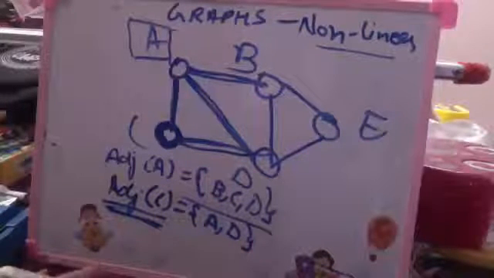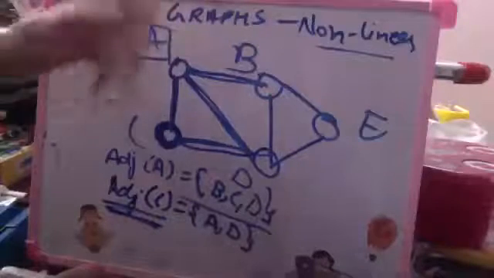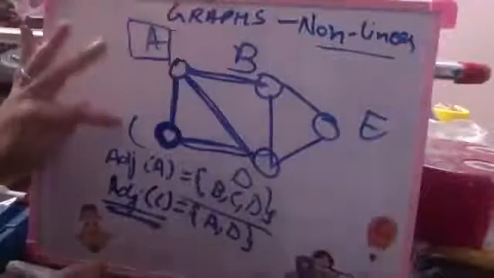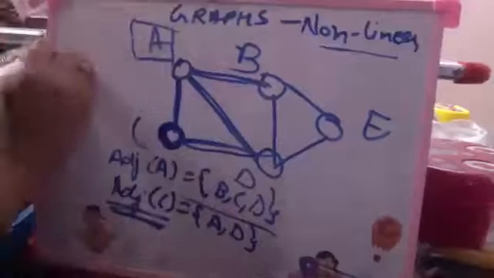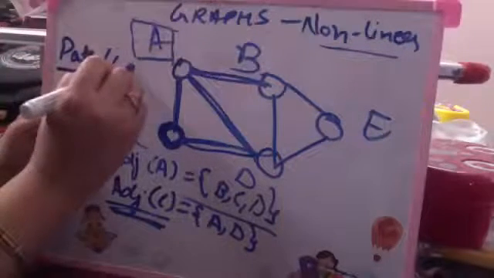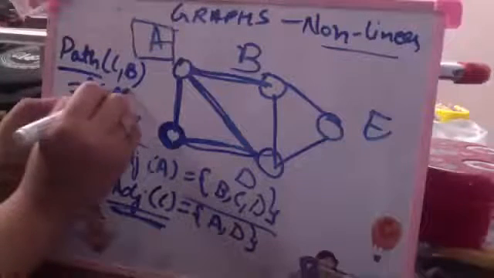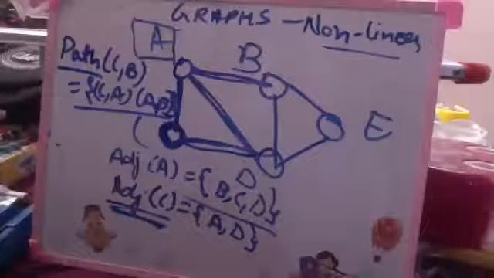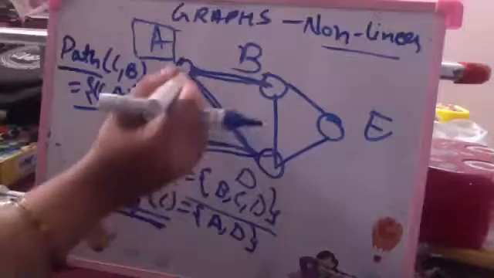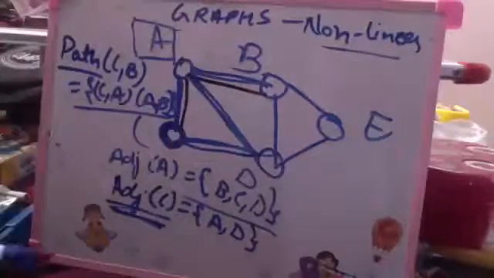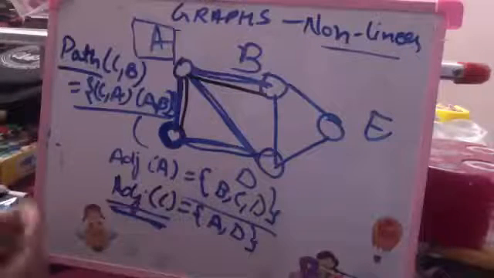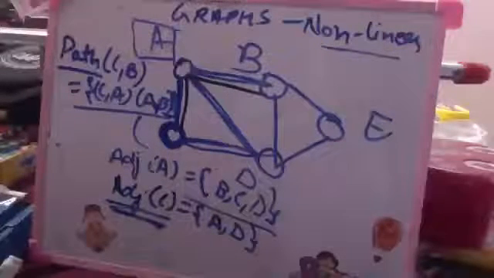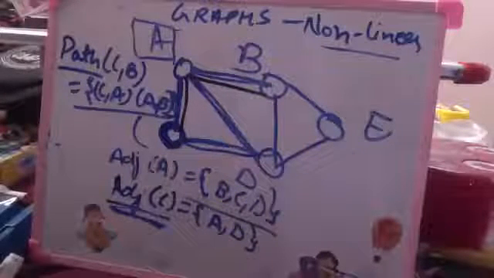Now, even if the vertices are not adjacent, that does not mean that there is no path between B and C. I can still reach B from C through A. So if I'm trying to connect a path from C to B, then the path connects C to A and A to B. The path C to A and A to B connects from C to B. So although C and B are non-adjacent vertices, there can be an existent path.